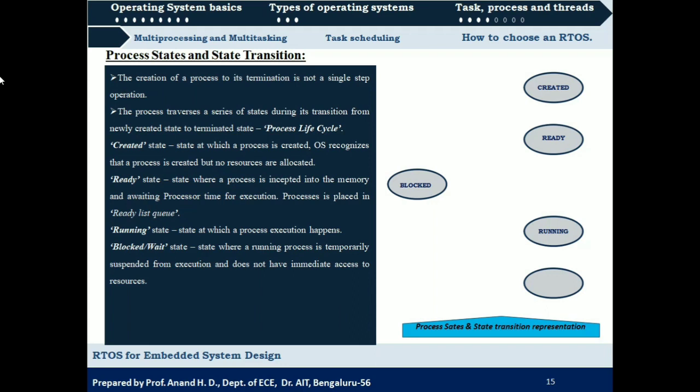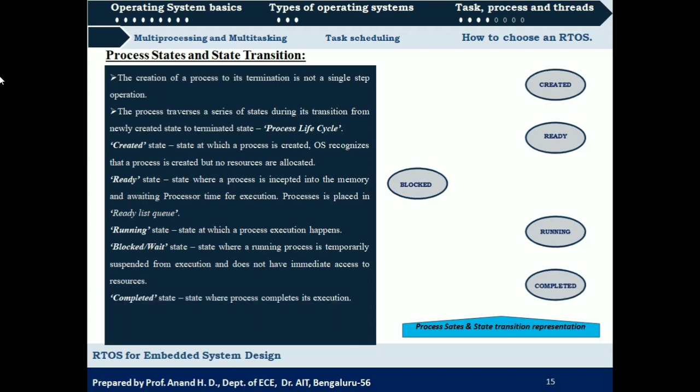It was in running state, but there could be some IO requirement. Unless an input is supplied from that input device, the process cannot continue its execution. So in that case, we can temporarily suspend the execution of such a process and send it to a state called the blocked state.